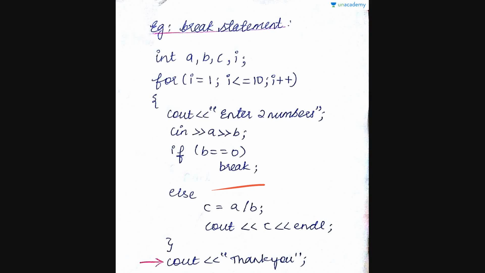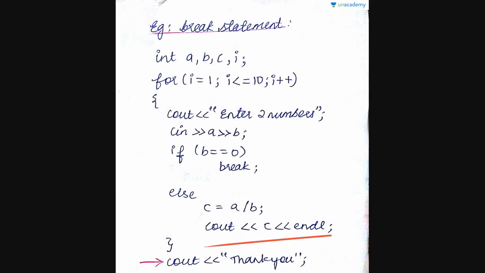Just imagine a and b are different numbers like 6 and 3. Once you go to the else part, 3 is not 0, and then you do the division: c equals a by b. Division by 0 is an error, right? That's why we checked for this condition, if b is equal to 0. If it was 0, you just break out. So you just break outside the loop. Else you do the calculation and you print the output.